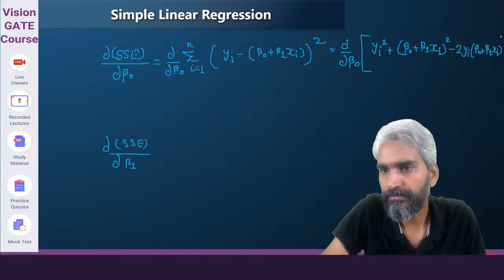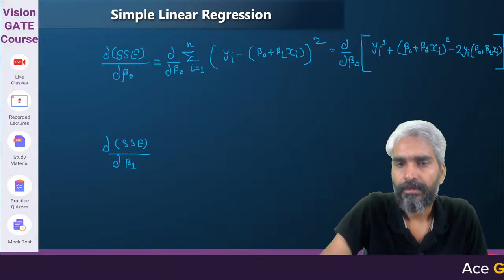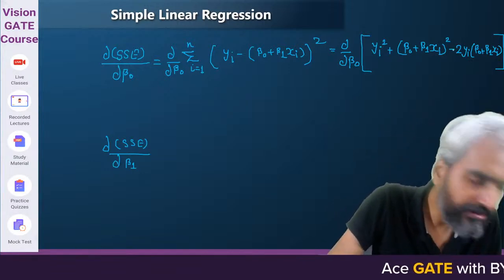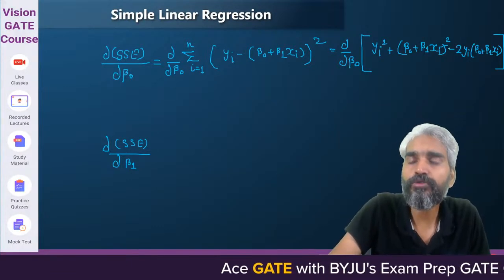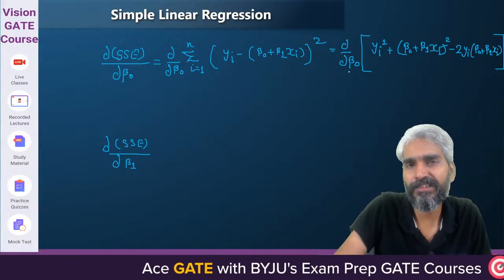Yes or no? If you open this square function, this will be the result. Right? Now, our objective is to differentiate it with respect to beta 0 only.